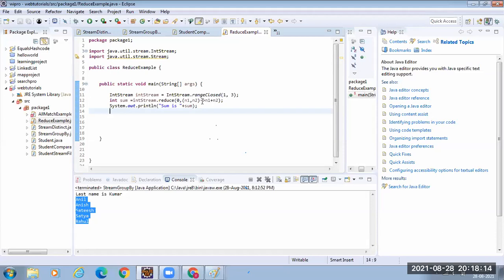How did you specify? Using the lambda expression. This is the binary operator. Binary operator means it takes two things and you have to return something. Suppose if you give multiplication here, then the values will be multiplied and the stream is reduced to just one value. Fine, we will run this.